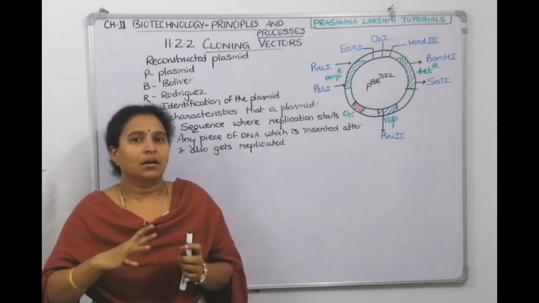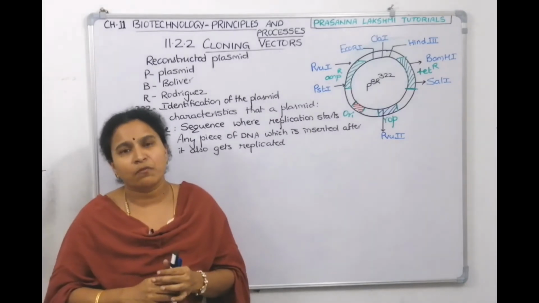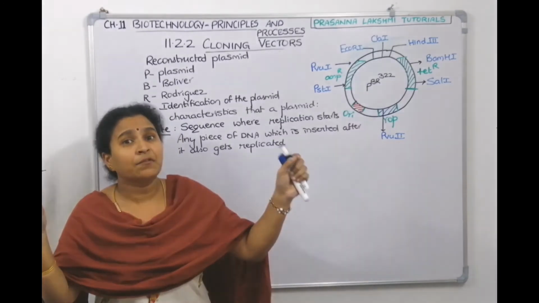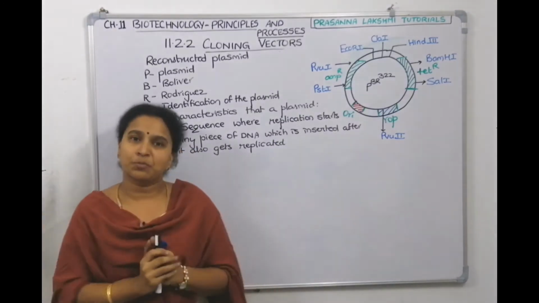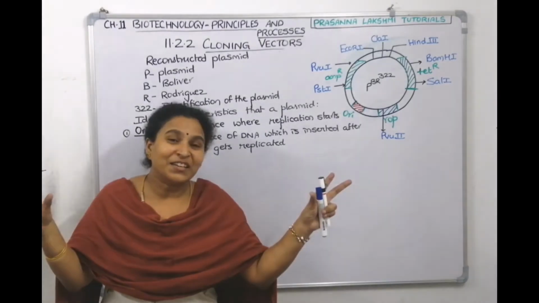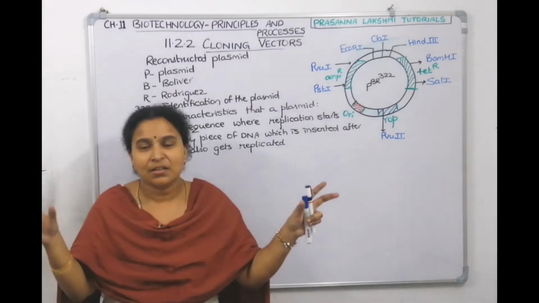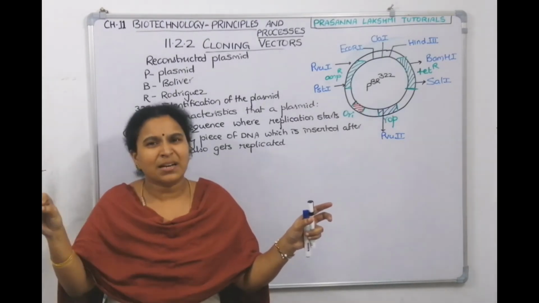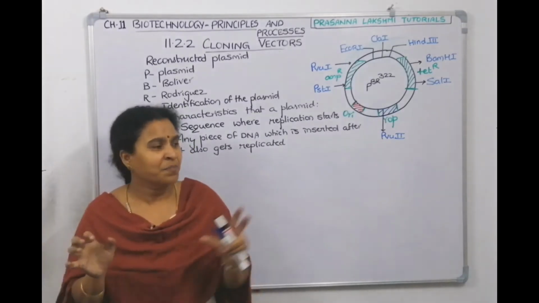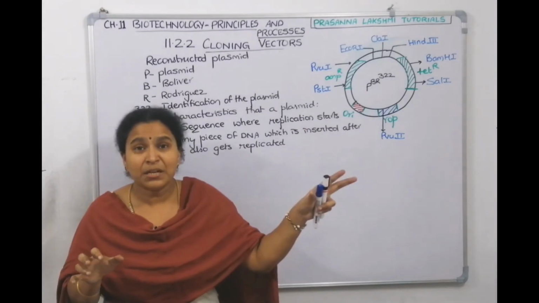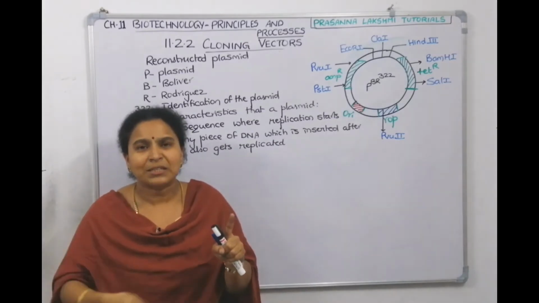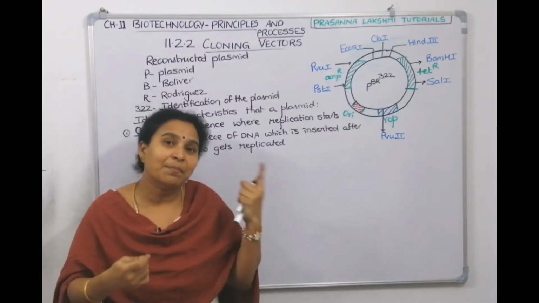Now see, what is that? High copy number, low copy number. We told a bacterial cell will have 1 or 2 plasmids only. Another bacteria is having 15 to 100 plasmids. How is it possible? What is the difference? In this bacteria, the plasmid's ORI site is weak, so it cannot multiply beyond 2. After that, it gets tired. Whereas the other bacteria, where the plasmid has a strong ORI site, that strong ORI site keeps on multiplying and makes many plasmids.